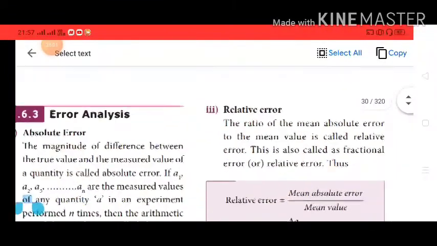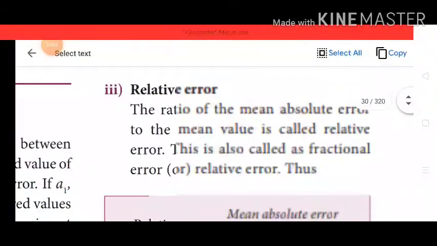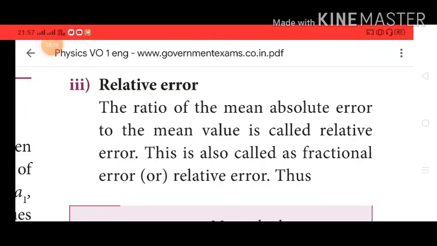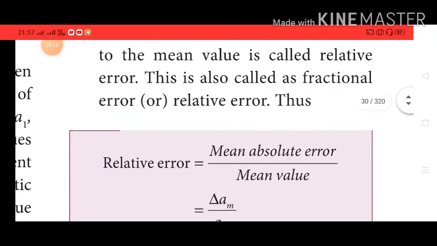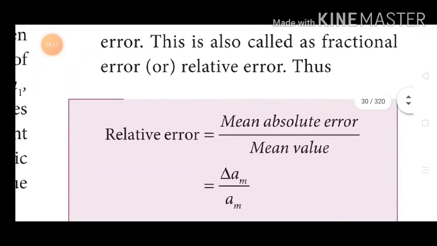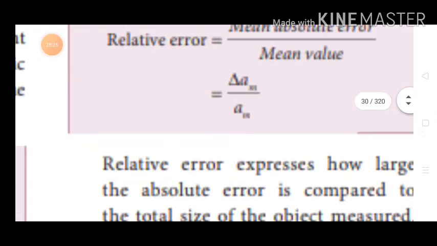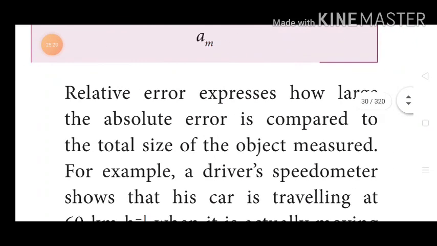Relative error. The ratio of the mean absolute error to the mean value is called relative error. This is also called fractional error. Thus, very important students, relative error is equal to mean absolute error by mean value, simply delta am by am. Relative error expresses how large the absolute error is compared to the total size of the object measured.